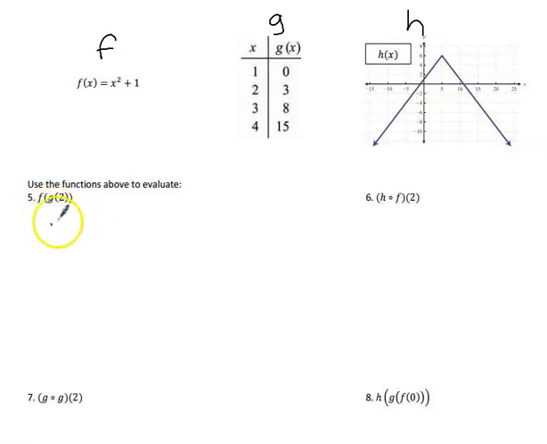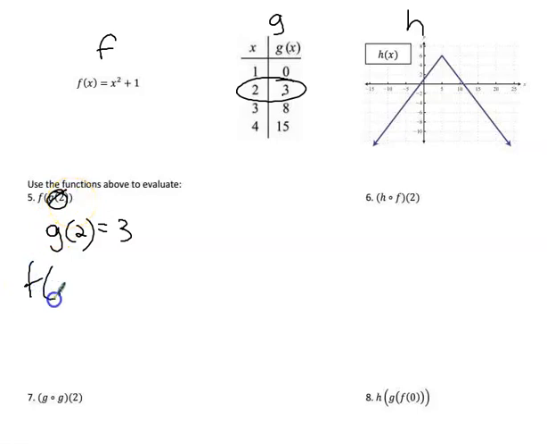We have f of g of 2. Well, we start with the inside. I need to find out what g of 2 is first. G of 2 means I go to the g table and I plug in 2. Looks like you get 3. So g of 2 equals 3. So that means this right here is just a 3.